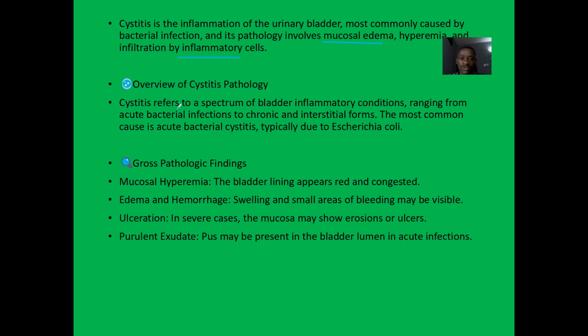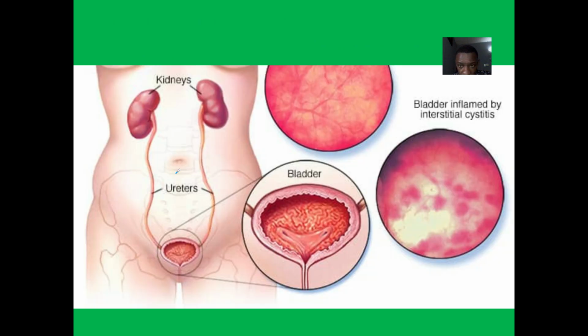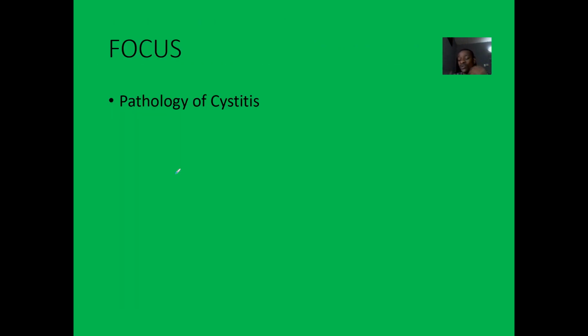So cystitis is actually a spectrum of bladder inflammatory conditions. It ranges from acute bacterial infections to chronic or interstitial forms. The most common is the one caused by bacteria, especially Escherichia coli. So of course, with pathology, we are looking at what you physically see.